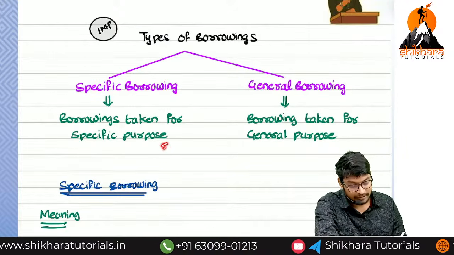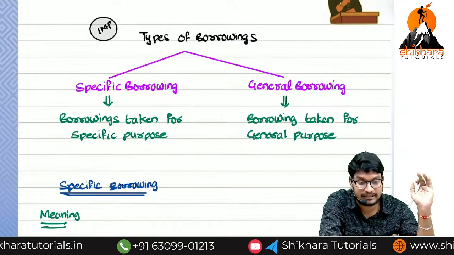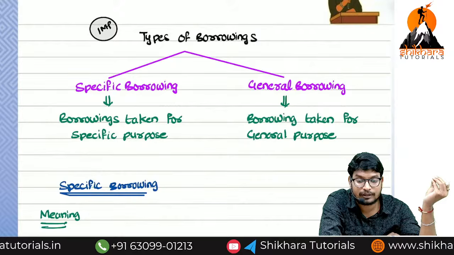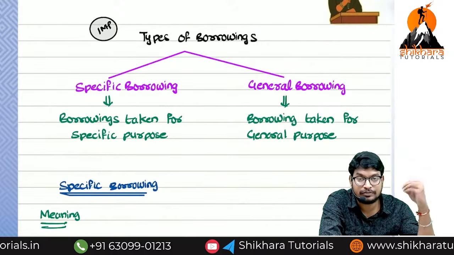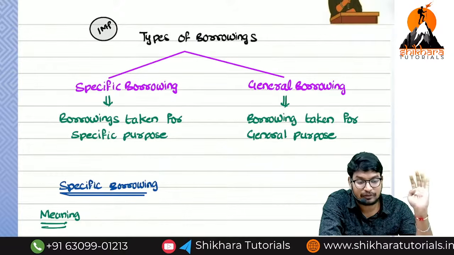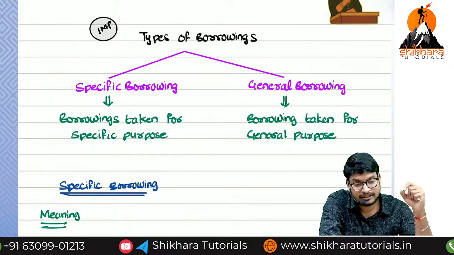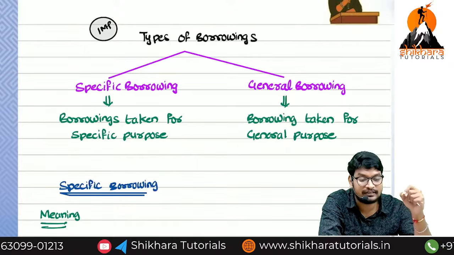Okay? So normally we go to the bank and tell the banker, sir, we want a housing loan. So housing loan is called what? Specific borrowing. So we have to use that borrowed amount only for the construction of a house property or purchase of a house property, whatever it is. If you take the business loan, this is also specific borrowing.